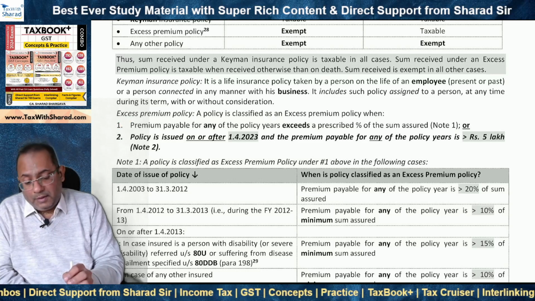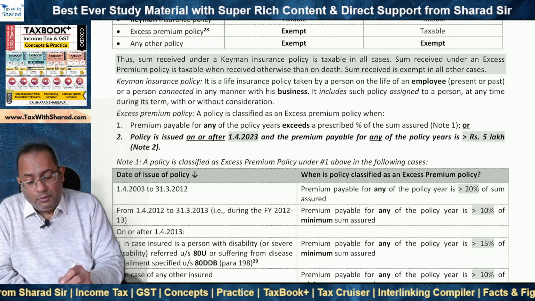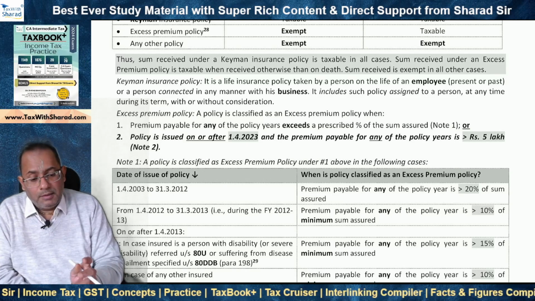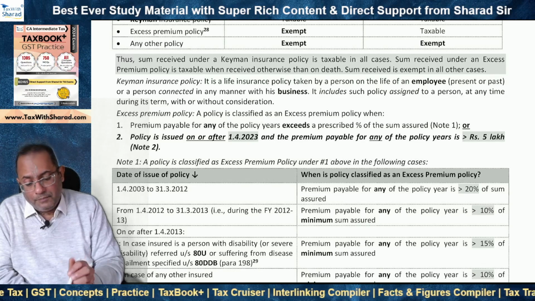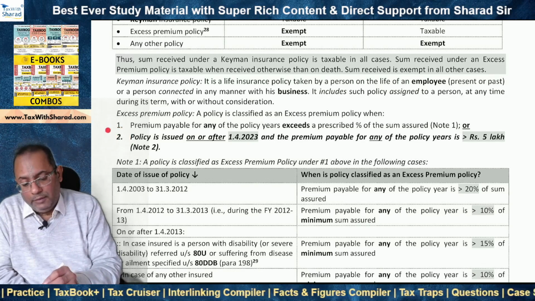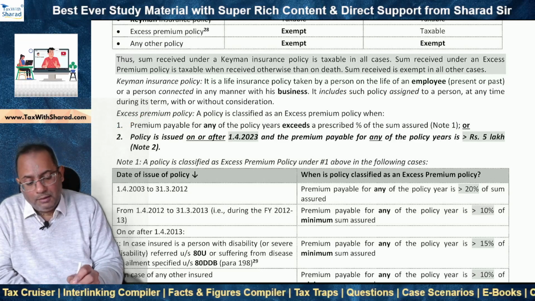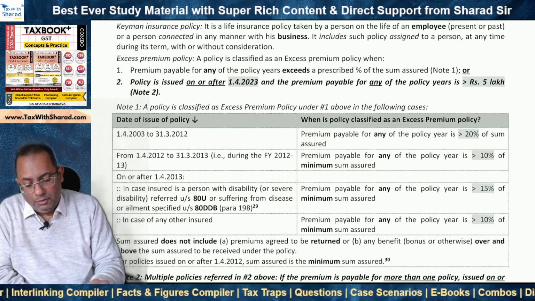Now in our example number 1, the policy has been issued when? Before 1st April 2023. It is 1st April 2013, and therefore the second point is not relevant. So what we simply need to check is whether serial number 1 is relevant, and for that the premium should exceed the threshold.